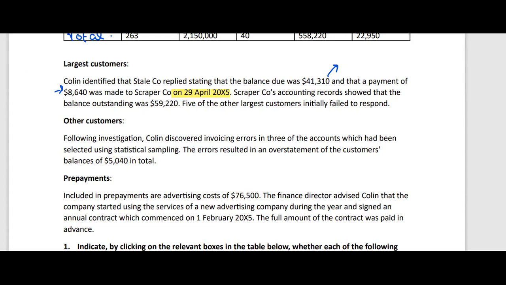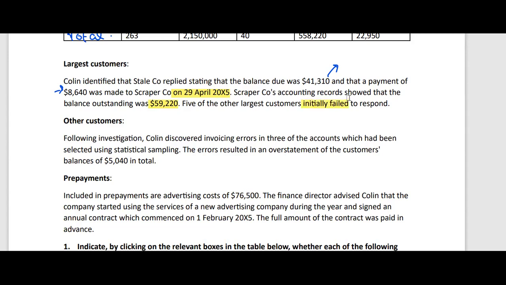Now see guys, what does the client's record show? The client for which we are performing the audit, its accounting records showed that the balance outstanding is 59,220, but the receivable has confirmed that the balance was 41,310. Why? Because they stated that they have already made a payment of 8,640 on 29th April 20x5. Then five of the other largest customers initially failed to respond.